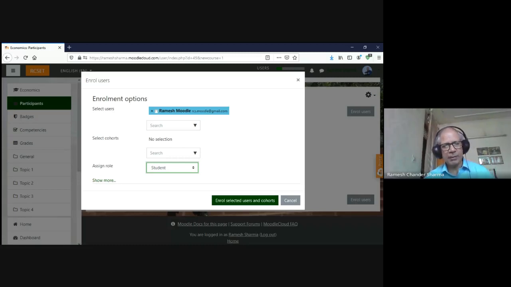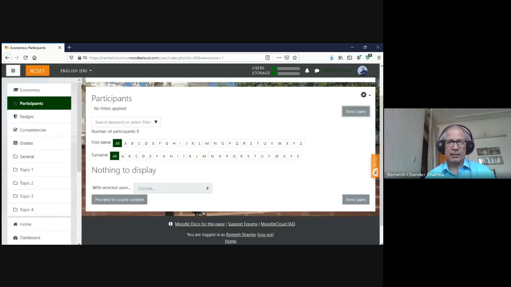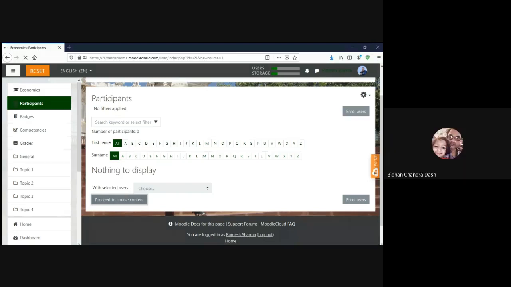So I can add a person as a teacher, and then two people can collaboratively teach the same course. That way the enrollment is done, and this is easy in our university, because after the admission is confirmed the cohorts are created, and we just need to select our course, and then we proceed to making the course content.